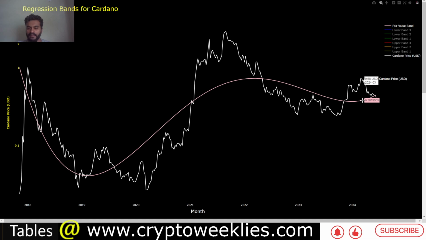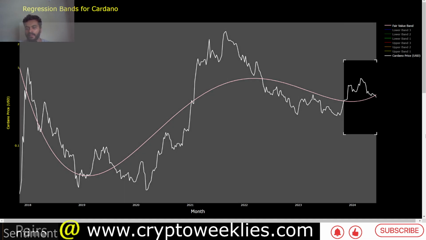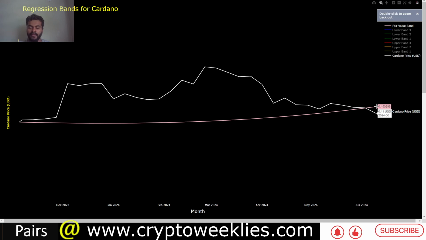As you can see, sometime around late February of 2024, the polynomial regression function started to turn back into an upswing mode. And right now, if you see over here, the fair value of ADA per this analysis is at around 45 cents, whereas the price is at around 41 cents.